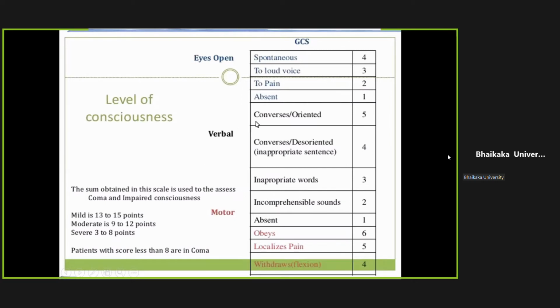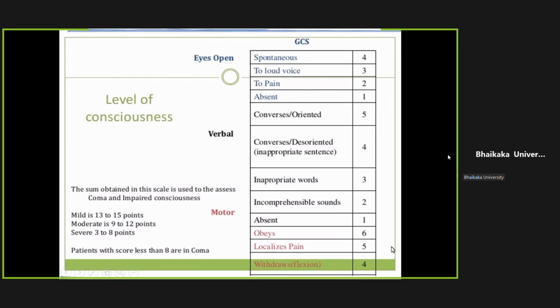In verbal response, if he converses and talks to you fully oriented, it is 5. If he converses but is not oriented, it is 4. He may speak some inappropriate sentences. If words are inappropriate, words are spoken but no full sentences, it is 3. Only incomprehensible sounds, it is 2. And if he doesn't talk or make any noise, it is 1.